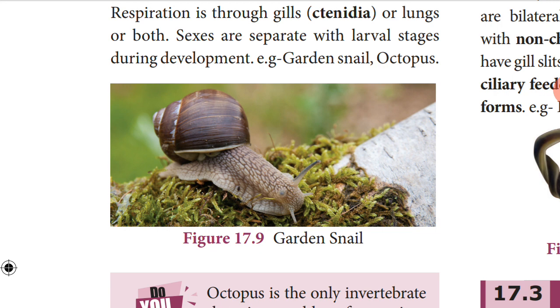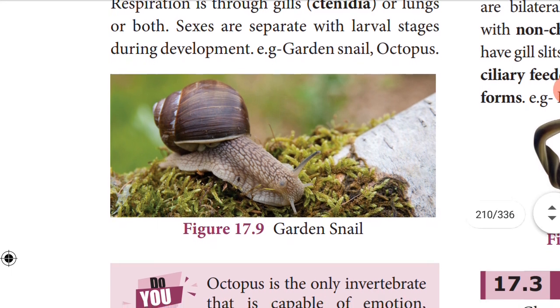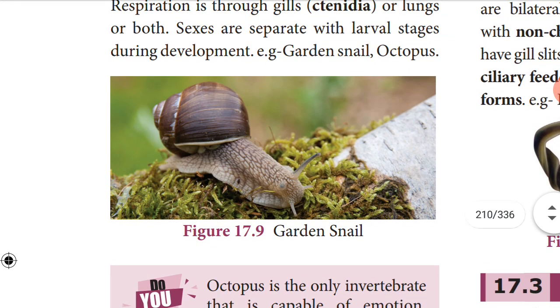And then the foot helps in the locomotion. Locomotion means, as I already told, movement. The entire body is covered with a fold of thin skin called mantle. Mantle, it is the skin which secretes the outer hard calcareous shell.